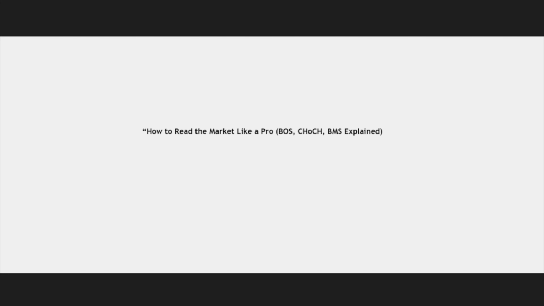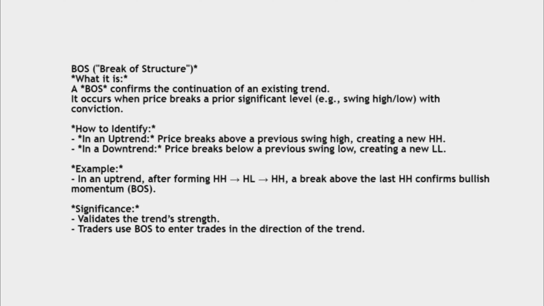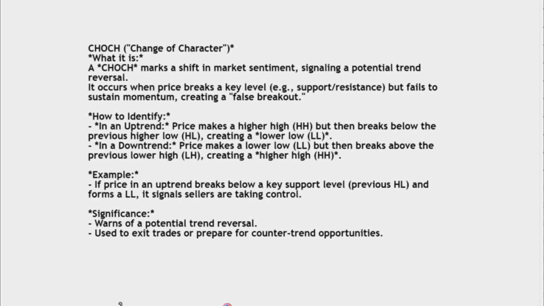So first of all, break of market structure, or BOS, happens when price breaks a key high or low. It's the market's way of saying, I'm continuing in this direction. A BOS confirms trend continuation. No BOS, no confidence. If you enter before BOS, you're probably a gambler. After BOS, you're informed.